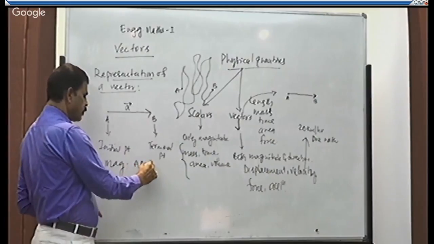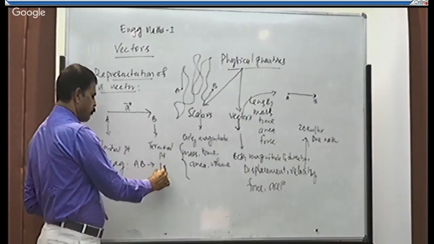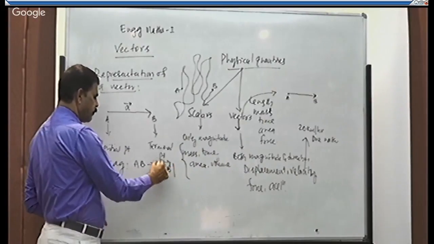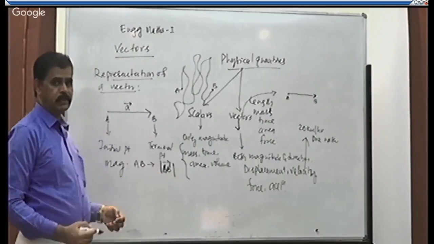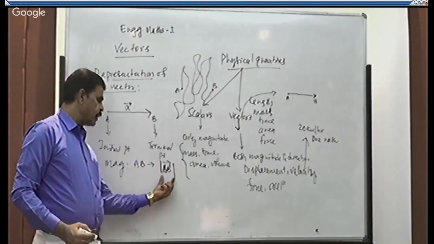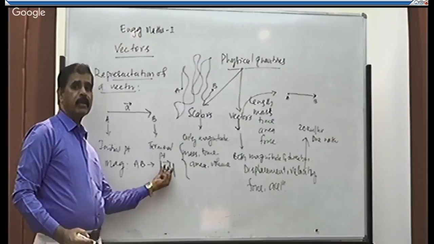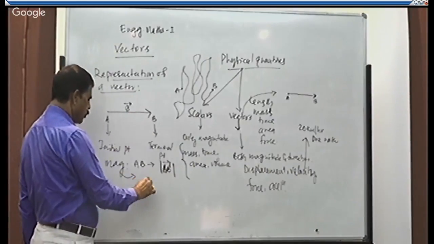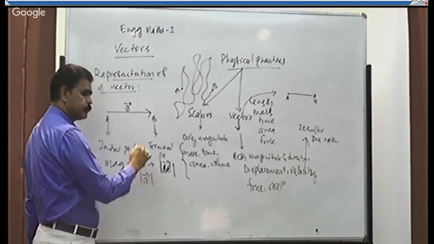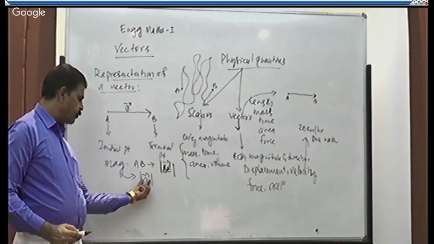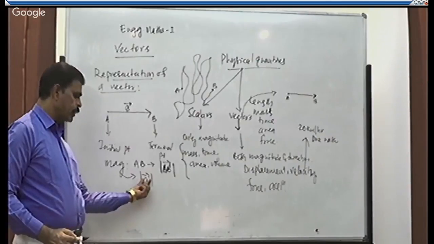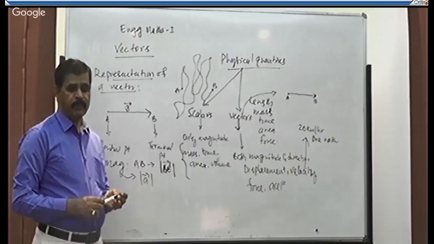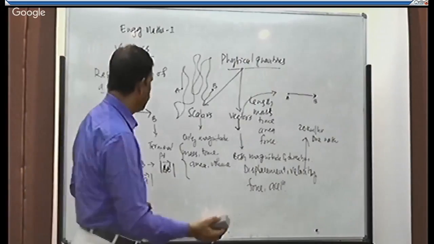So magnitude is always denoted by vector AB taken in between two vertical lines. How is it read? It is read as magnitude of vector AB. So AB is taken as A. Therefore, magnitude of this can also be denoted like this. This is read as magnitude of vector A. This is the representation of a vector, right?